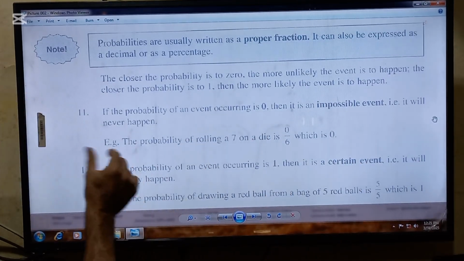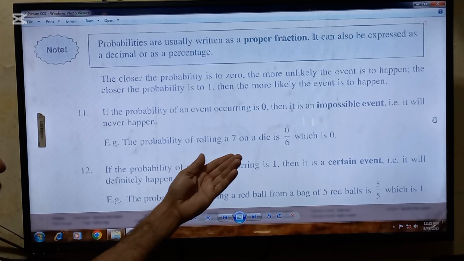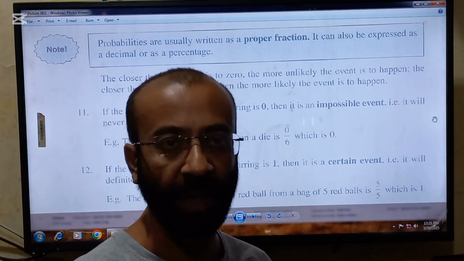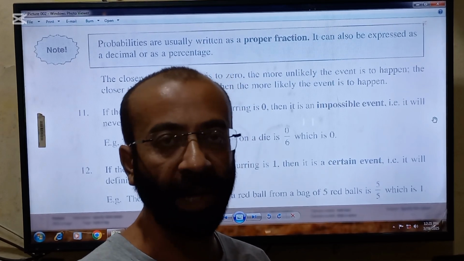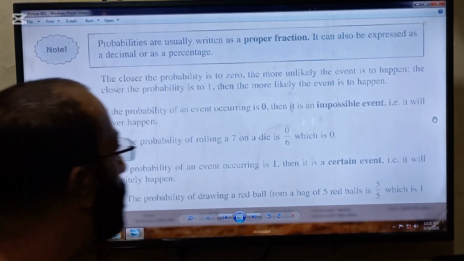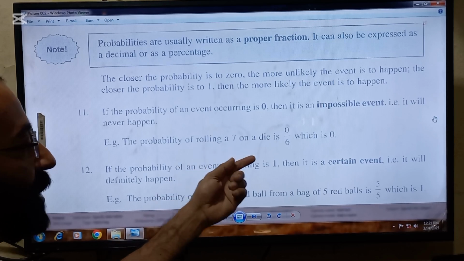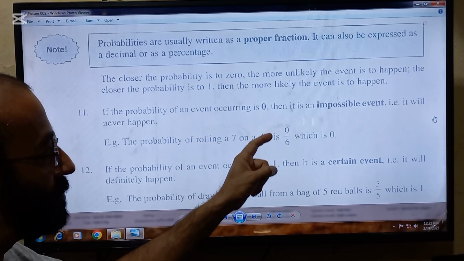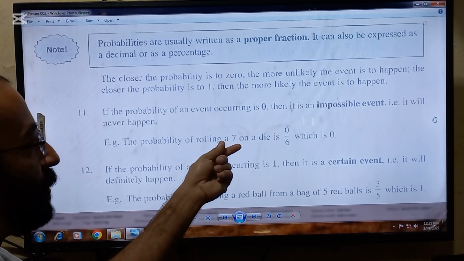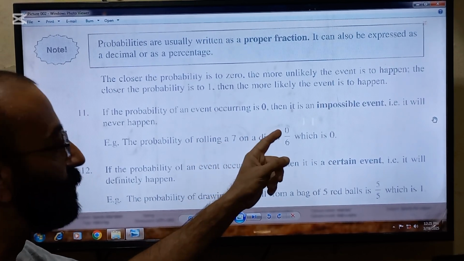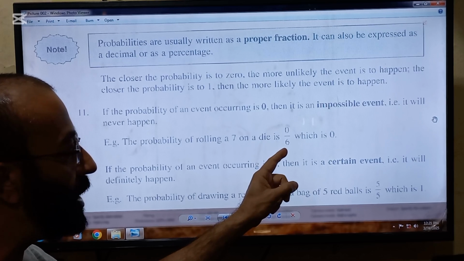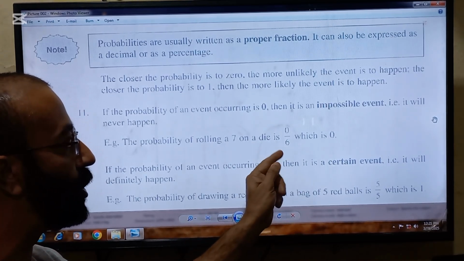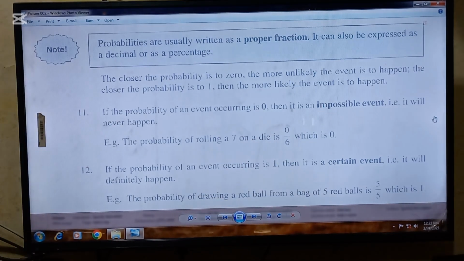It will never happen. For example, the probability of rolling a 7 on a die. So there are only 6 faces on a die, which is numbered 1, 2, 3, 4, 5, and 6. There is no 7. So if we want to get a 7, definitely the probability will be 0 by 6. It means favorable outcomes over total outcomes. So favorable outcome for 7 is not there. So favorable outcome is 0. And in total, we have 6 outcomes on a fair die. So 6 will be placed in the denominator. 0 by 6 will be 0.